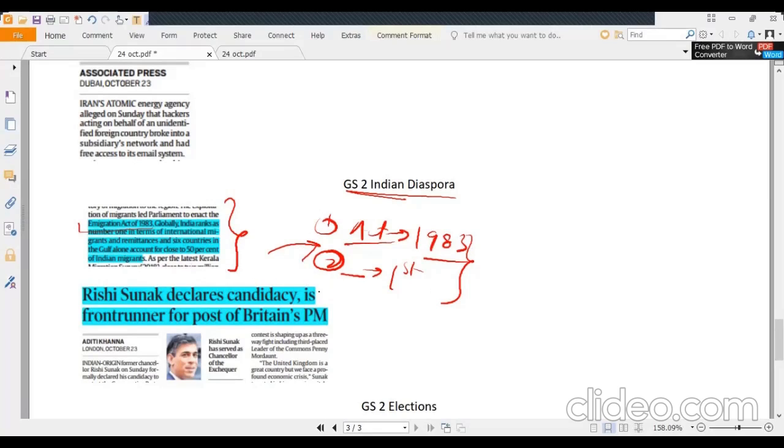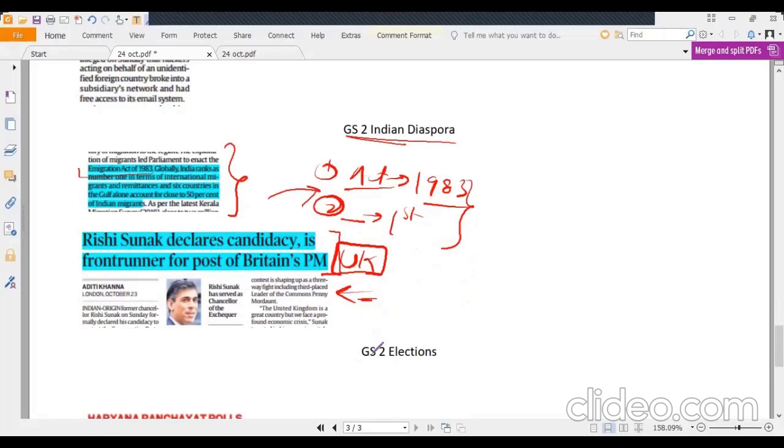And another news item related to Indian diaspora is Rishi Sunak has become the UK Prime Minister. So the Indian diaspora is reaching the highest offices of different countries. This example can be given in that respect.